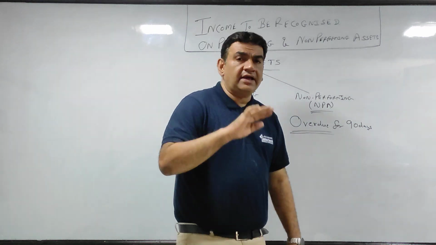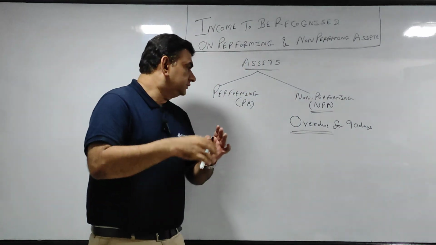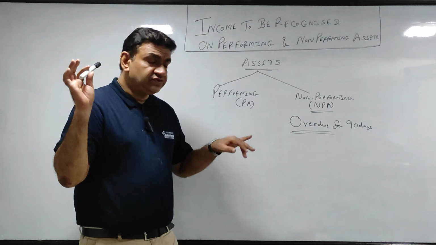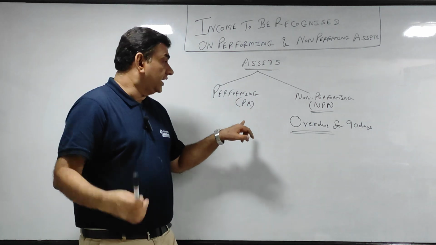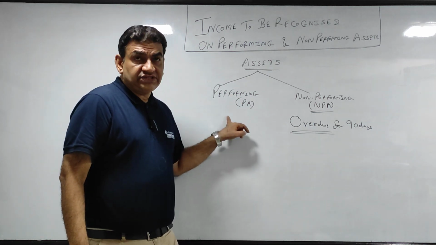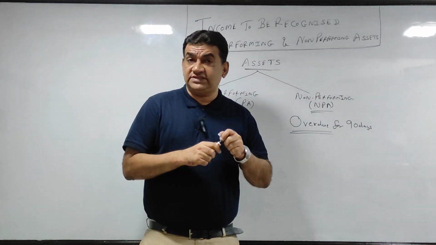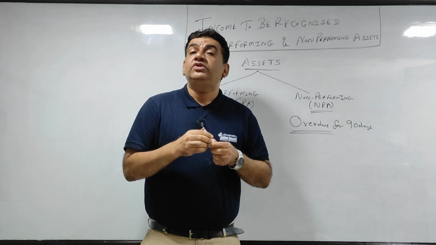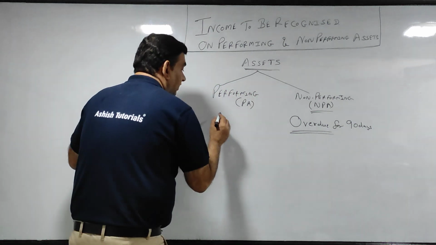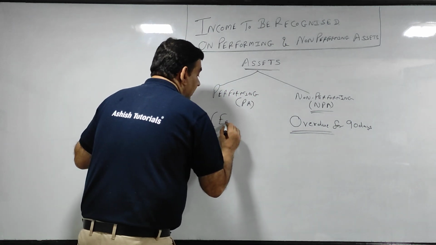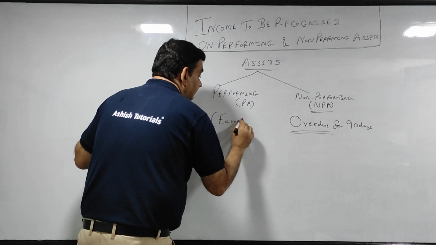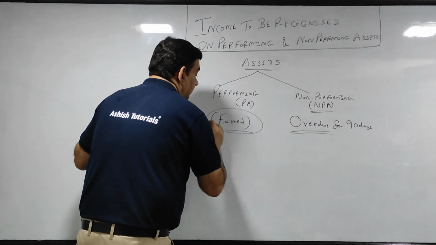Now listen, what do we have to do? Don't worry, I am going to do sums shortly and it will become clearer. Performing assets you will record according to the mercantile system. That means the period to which it belongs. In short, if you have earned the income, you will record it.